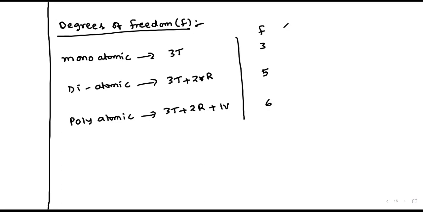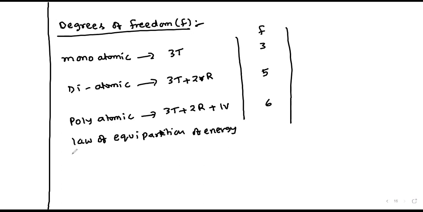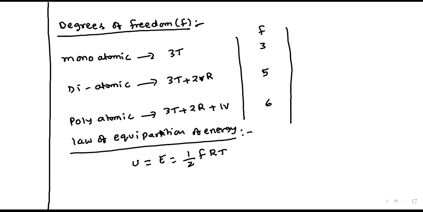With respect to this, according to the law of equipartition of energy, the total energy of the particles is equal to half times f R T. That is, the total internal energy of the substance is equal to half f R T. So du by dT I can write as f R by 2, which is nothing but Cv, if we consider one mole.